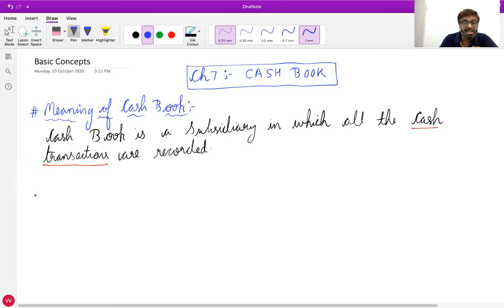Okay. Now, which are the various types of cash book we are going to study in this chapter? So give the heading types of cash book.